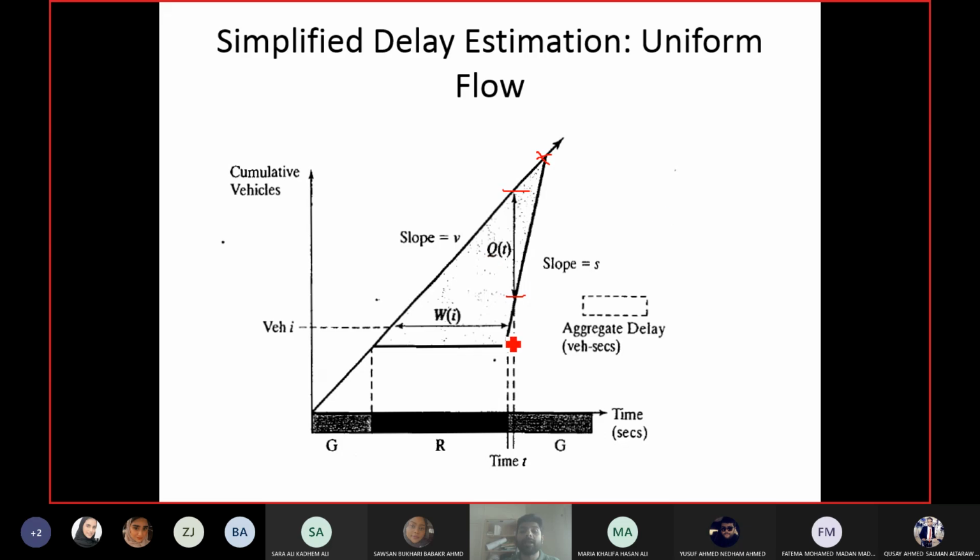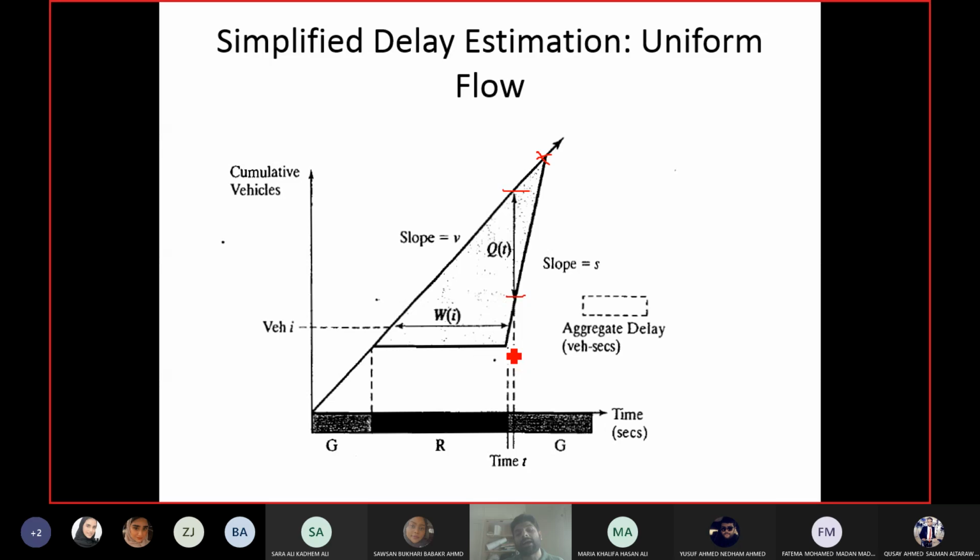So the slope of the line for departure after the signal becomes green is S. Now, if you had told me what the slope of this line will be, volume or density, then I can tell you what is S. But anyways, you prefer to be silent. No problem. I can ask this question in the exam. It's volume, density. So the slope of the line for vehicles leaving the intersection is S.